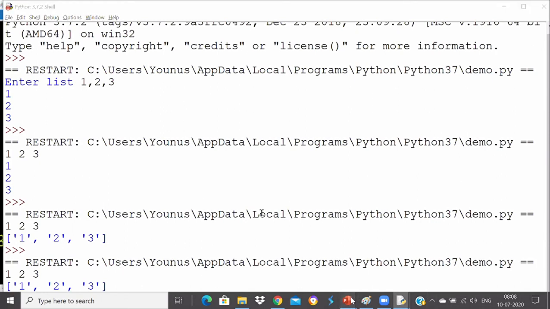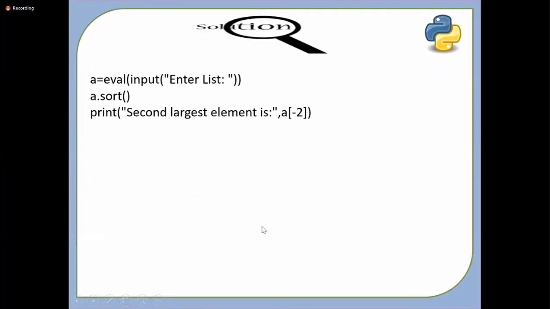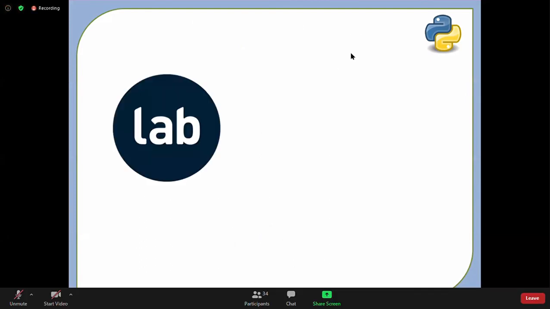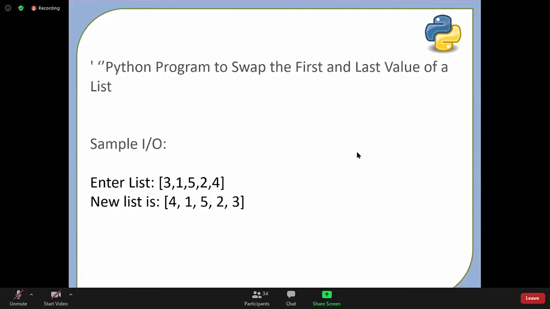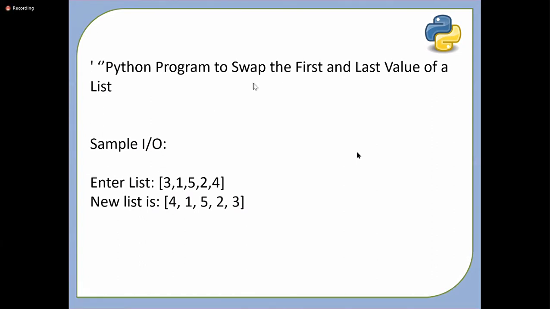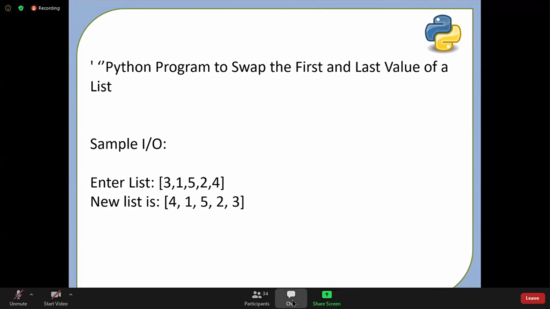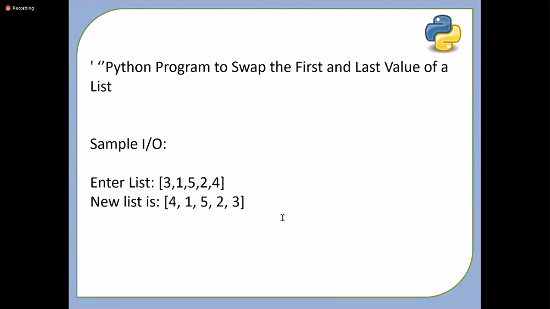Shall we go for the next program now? Let us check the next program. So this is how we can print them. Next program, let's see, can we do it? Can you do this? Swap the first and last value of the list. I think it's easy, right? You did this in string as well. So try for it. Python program to swap the first and last value of the list.